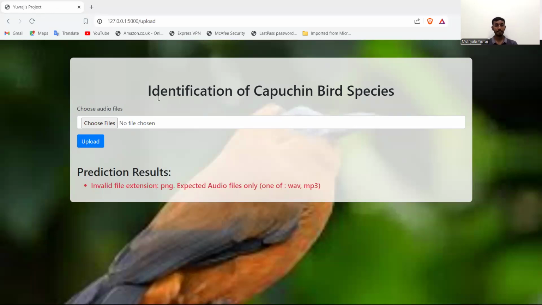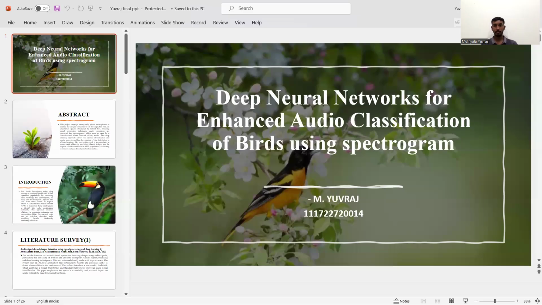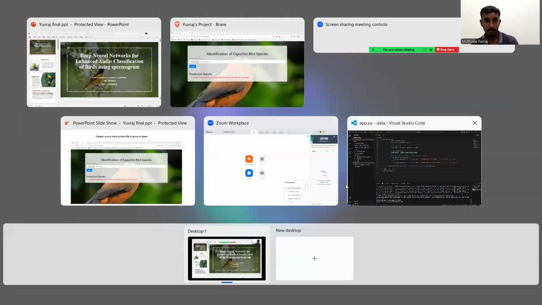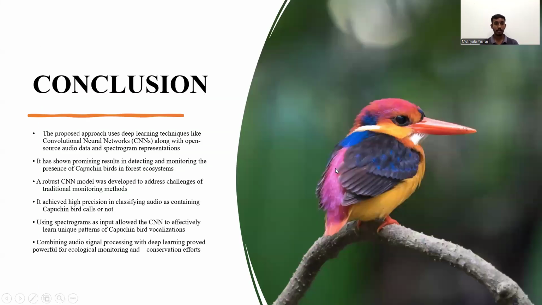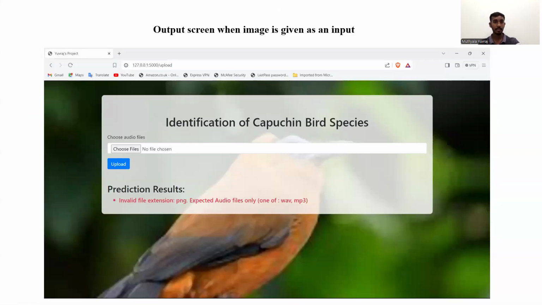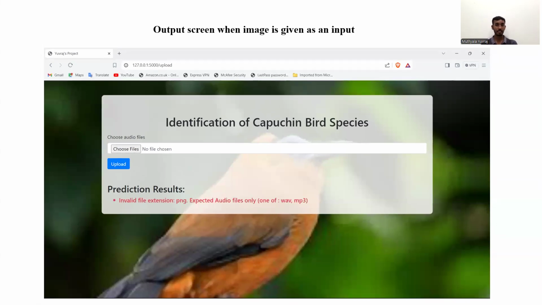It says the same again. Now coming back to the PPT. So as I've shown, various errors appear after uploading different files with other extensions.